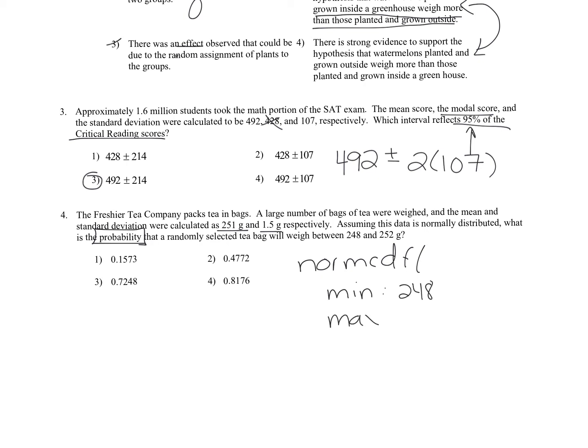The max is 252. Remember, mu means mean, so that's 251. And the standard deviation, it shows sigma there, not Sx like we're used to, is 1.5. If I type that in and press enter, I'm going to get 0.724757, and so on. We'll round it to that. That looks closest to choice 3.